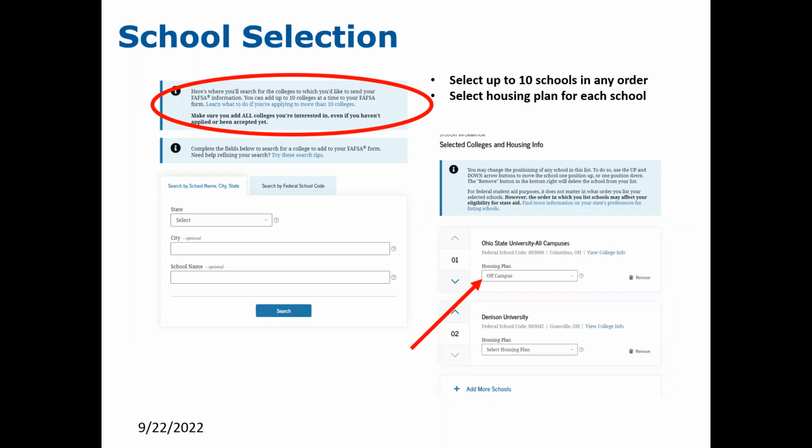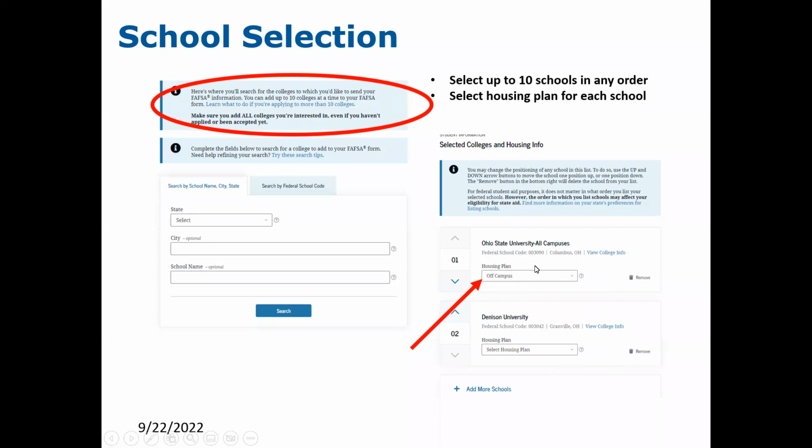You may search the school selection area by just selecting the state where the school is located, or you may type in the name of the city or the name of the school to narrow down your search. Once you've selected the schools, you will see them over here on the right-hand side. For each school that is listed, you will need to indicate a housing plan. The options are on campus, off campus, or with parent. So the student may have different housing plans for each college that they have listed here.